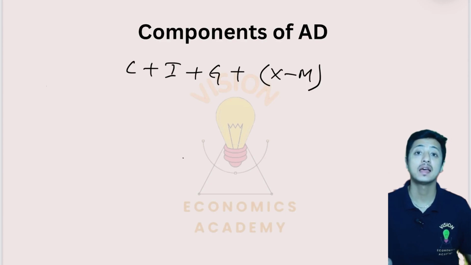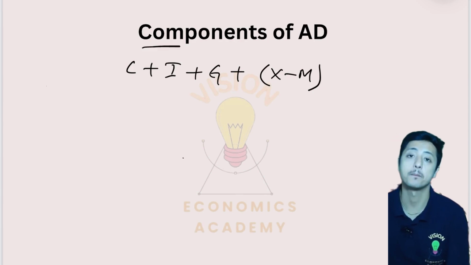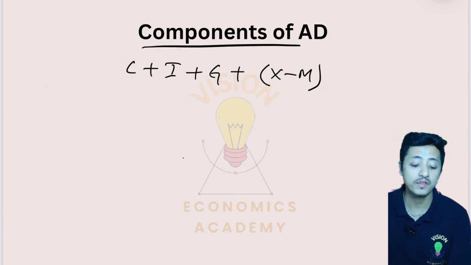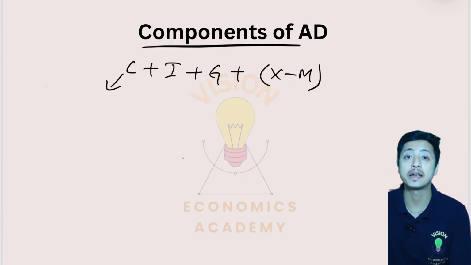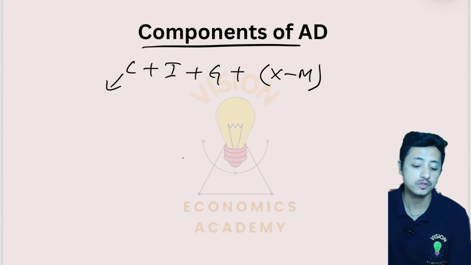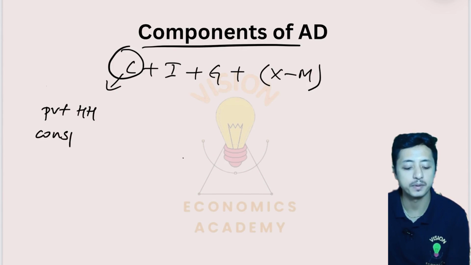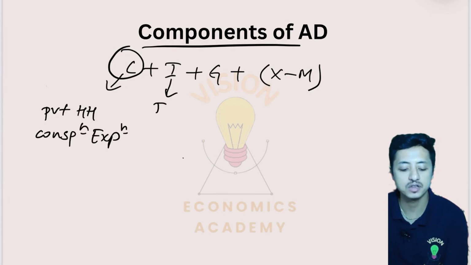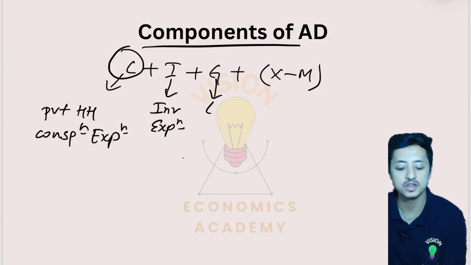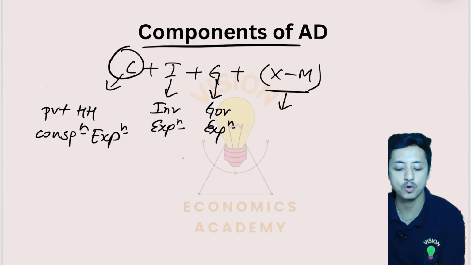In the same way, the components of aggregate demand are also the same. Now, when we are demanding, we are planning to consume. So first of all, C means private household consumption expenditure. I means investment expenditure. G means government expenditure. And X minus M is net exports.